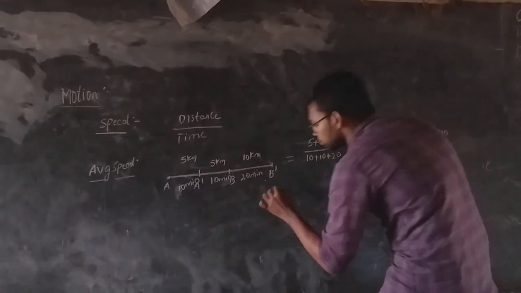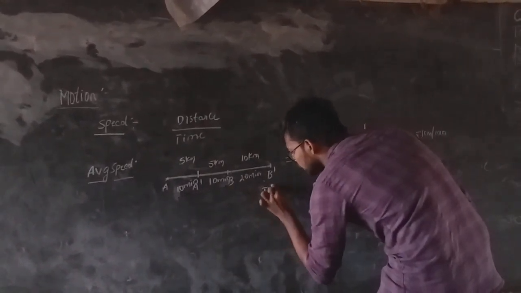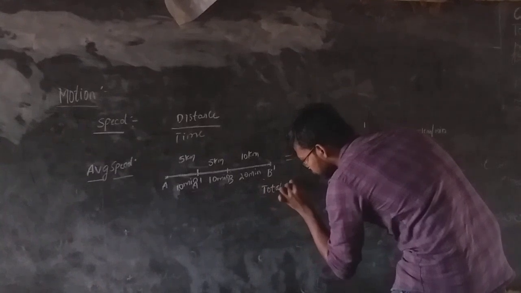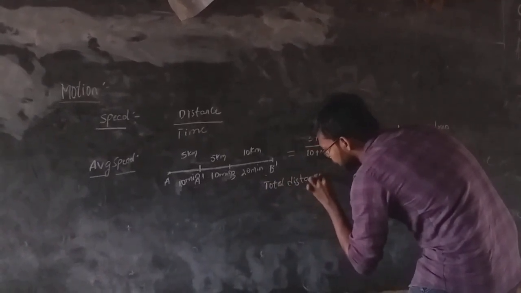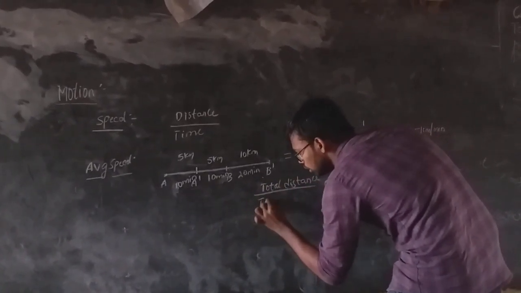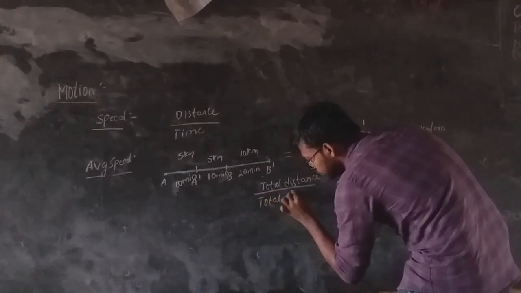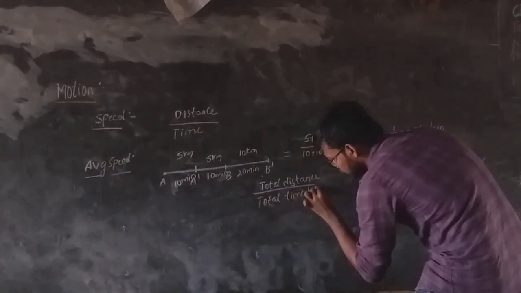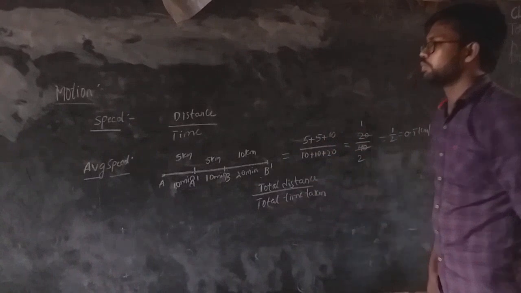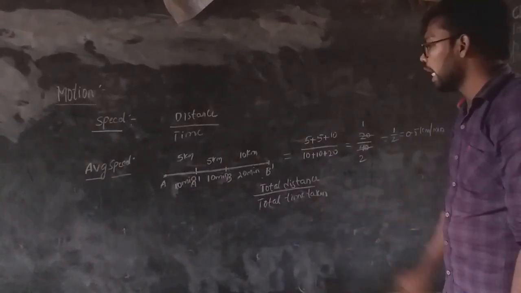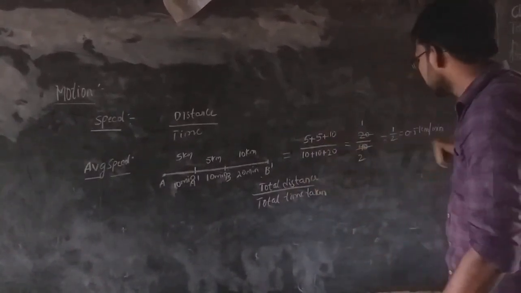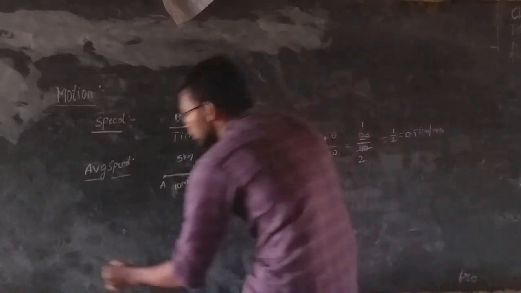So the formula is total distance by total time taken is the average speed. Okay, this is the average speed formula as well as the example for average speed.